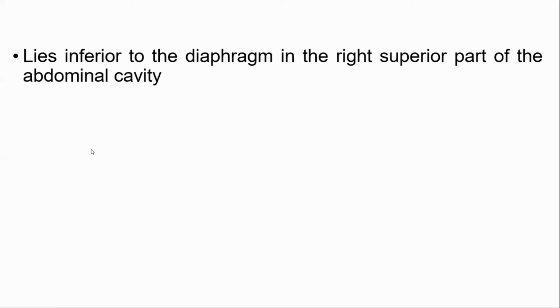Which diaphragm? Thoracic diaphragm, pelvic diaphragm. Which diaphragm? Thoracoabdominal diaphragm, right? Diaphragm, it is the respiratory muscle which separates the thoracic cavity from the abdominal cavity.